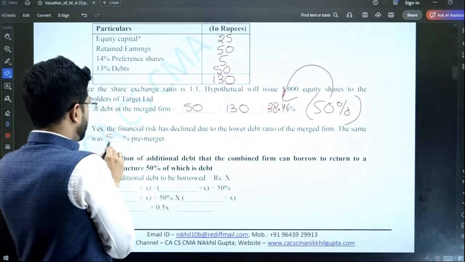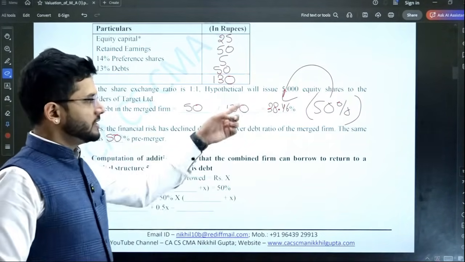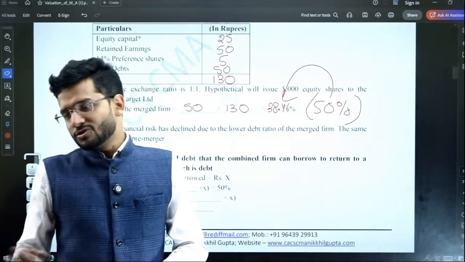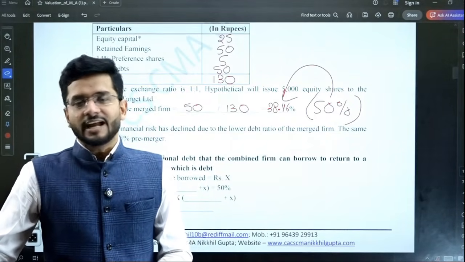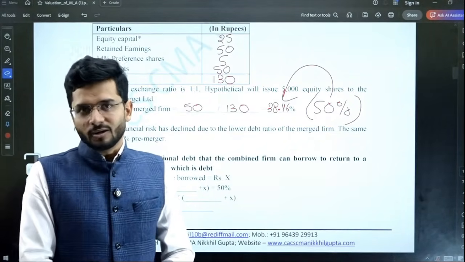The same was 50% pre-merger. Now it is 38.46% post-merger. So yes, obviously the financial risk is going to decline. It is going to go down.